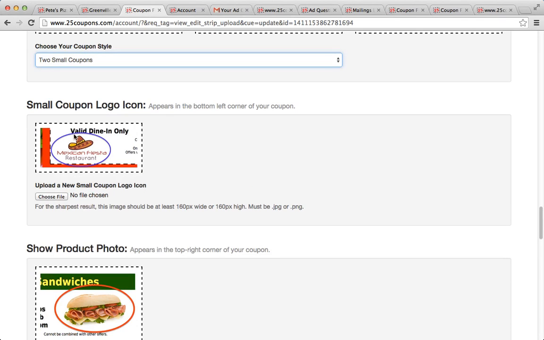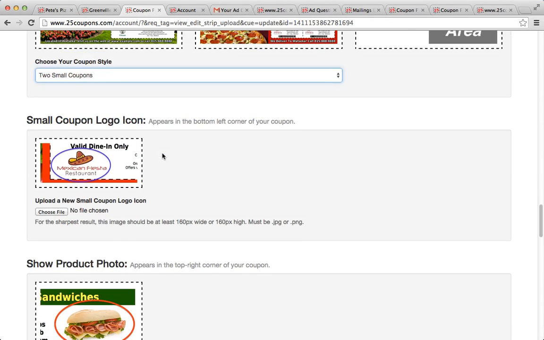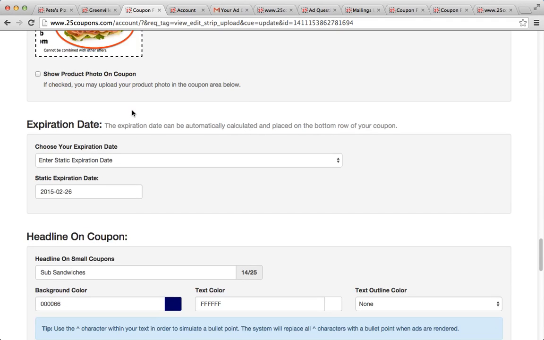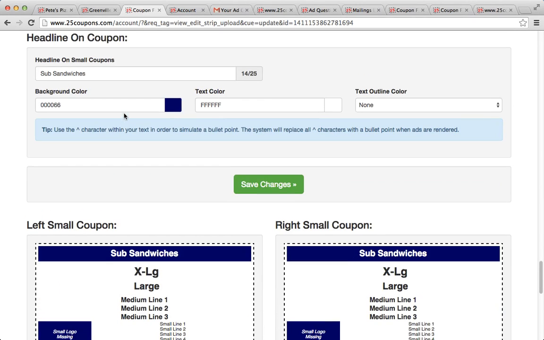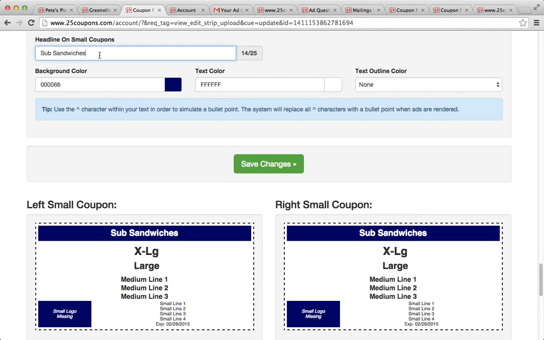Okay, and then we can do our small coupon logo, which is what goes here. We can also choose a product photo if we want. That will go right there. Expiration date. And then the headline, we can say sub sandwiches and more, so it's going to update this in real time.